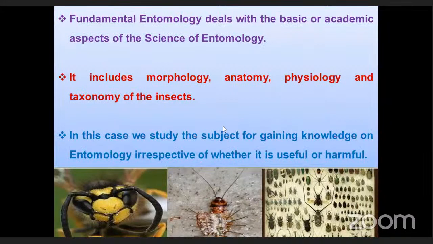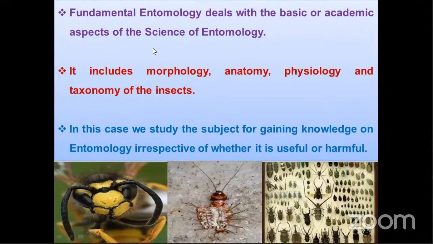So you can see we already discussed these points. Fundamental entomology deals with basic or academic aspects of the science of entomology. It includes morphology courses, anatomy courses, physiology course, and taxonomy of the insect. Only basic courses.